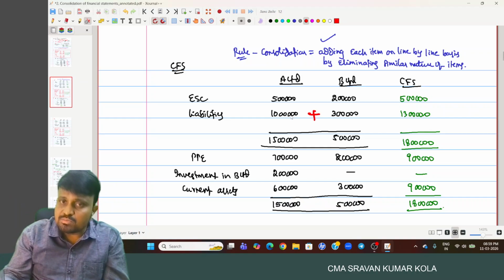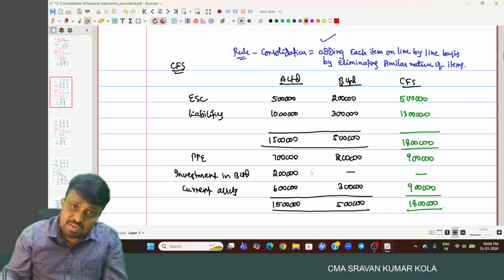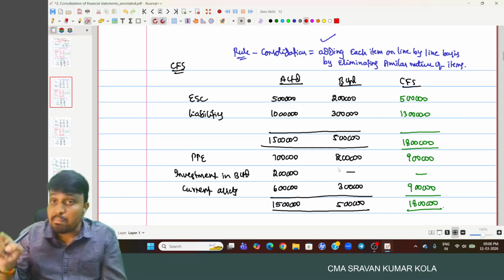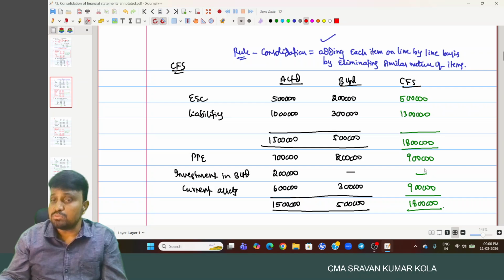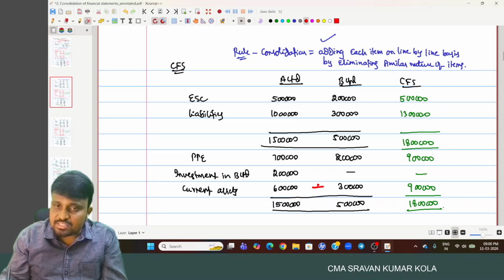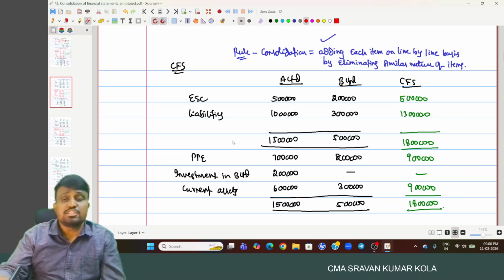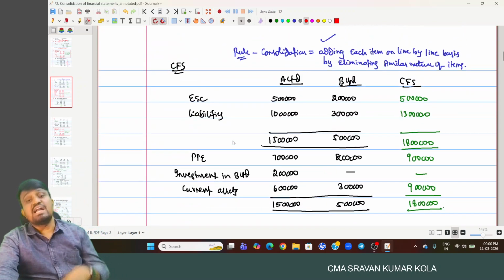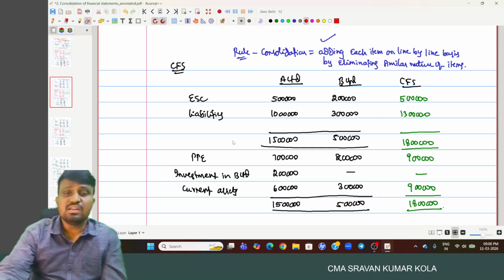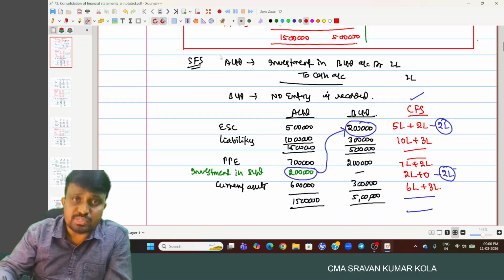And the liabilities, A Limited liability plus B Limited liability. PPE, A Limited PPE plus B Limited PPE. Investment, A Limited investment plus B Limited investment minus similar nature of items, which is the equity share capital of B Limited, 2 lakhs. That's why it is 0. Current assets, A Limited plus B Limited. This is simply the consolidated financial statement. So here we discussed the case of 100% held by A Limited.